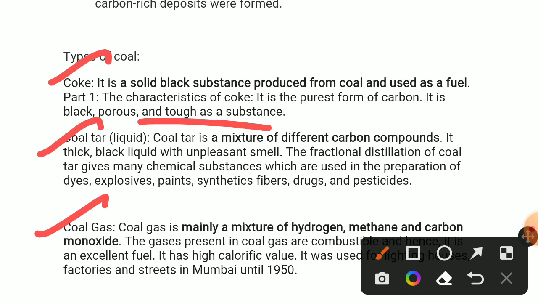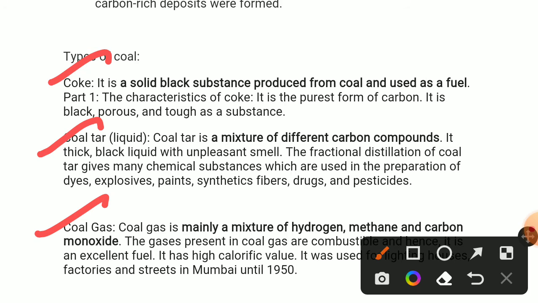This is coke. Next, we'll see what coal tar is. Coal tar is a liquid present after the formation of coke. Coal tar is a mixture of different carbon compounds. It is a thick black liquid with an unpleasant smell. These are the characteristics of coal tar.